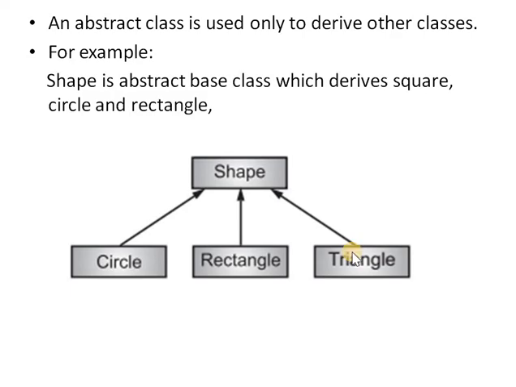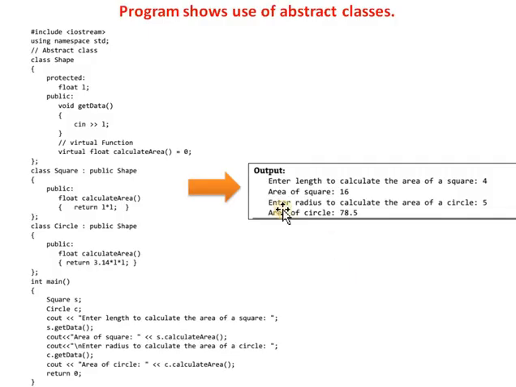Here is a program for that abstract class. See this program. Here is an abstract class shape. Shape is an abstract class because it contains a pure virtual function.